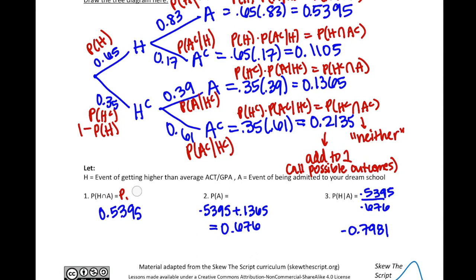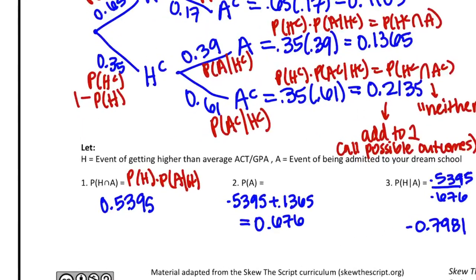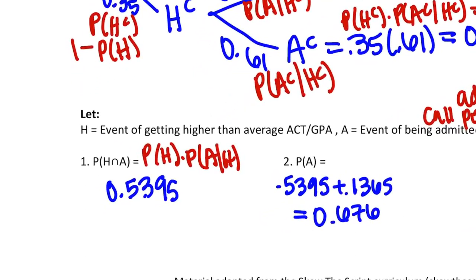First, you have the higher than average ACT or SAT score or GPA, and then you're admitted based on that. So that's how you remember how to do it. We already did that in the table.